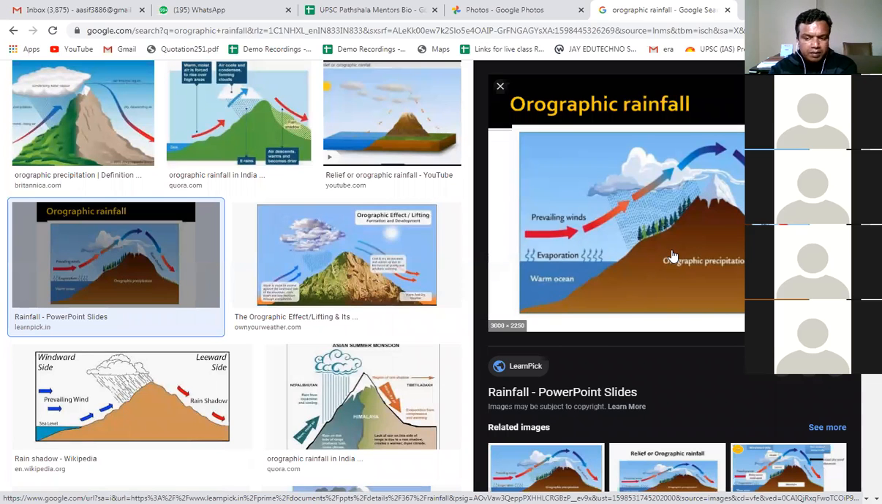When I discuss the climate of India, we will discuss in deep detail where there is high rainfall and where there is low rainfall, and why there is low rainfall in some areas and why there is very high rainfall in some areas. We will discuss that.